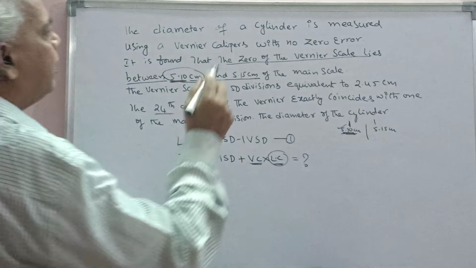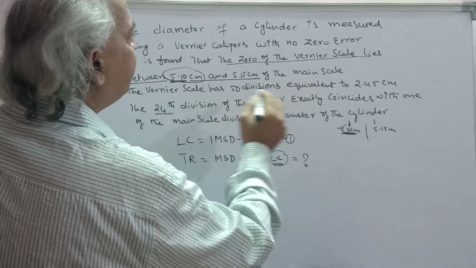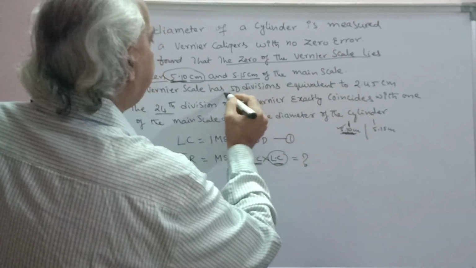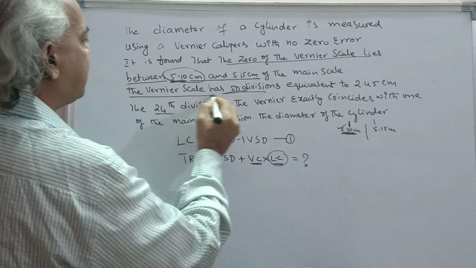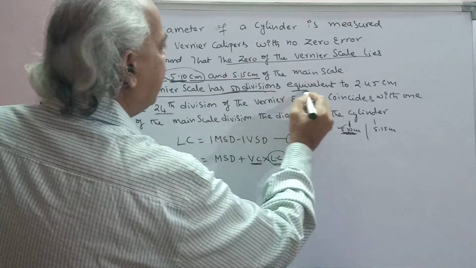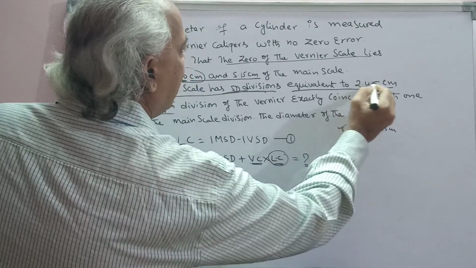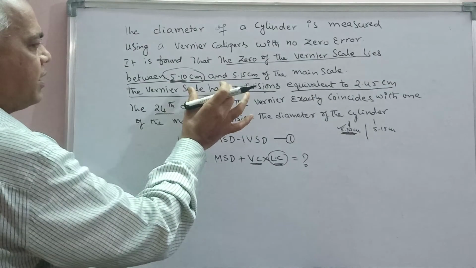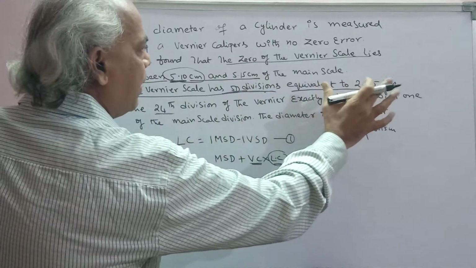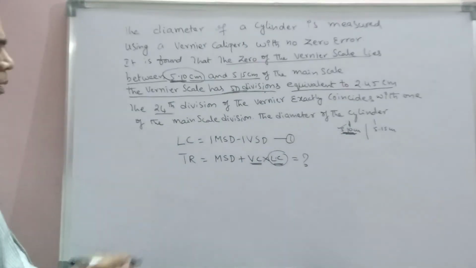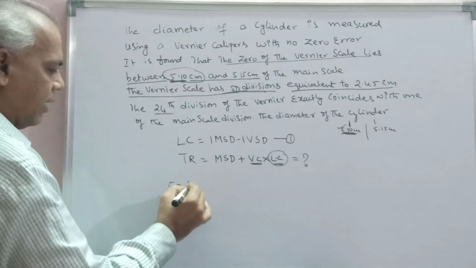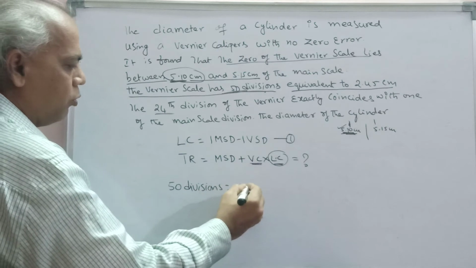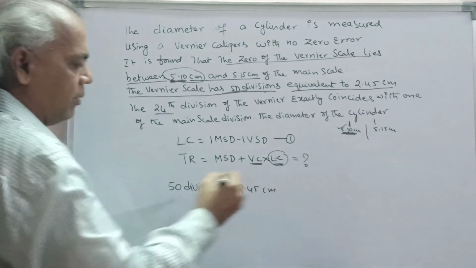To find this, it is very important. In this question, the vernier scale has 50 divisions equivalent to 2.45 centimeters. That means 50 vernier scale divisions is equal to 2.45 centimeter.